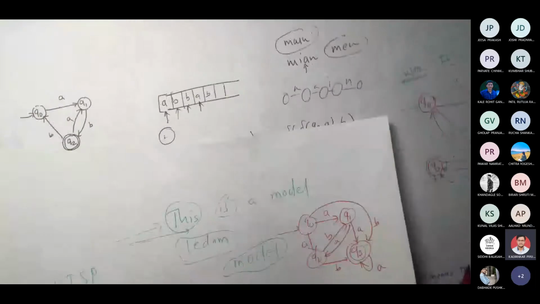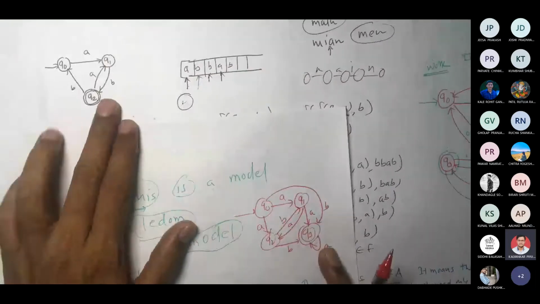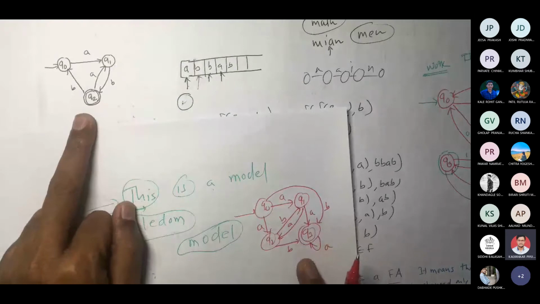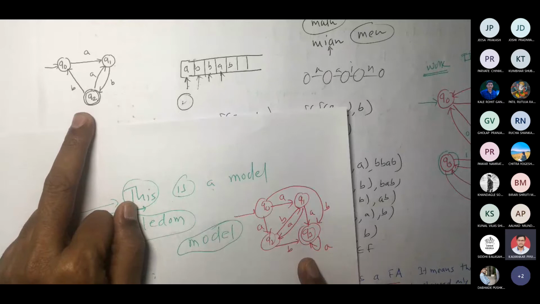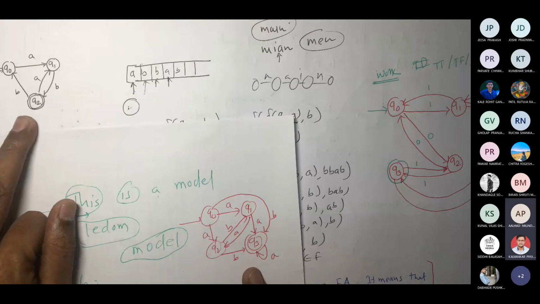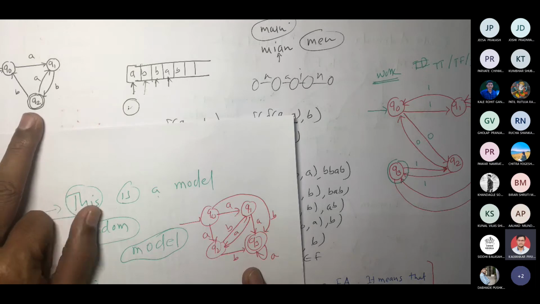Now, what is the difference between this example and this example? In both of the examples, what is the difference? Can somebody point out? One difference is that the number of nodes are different, and the other is that this one has an empty state and that one doesn't. No, but Q1 with A is what in this case?